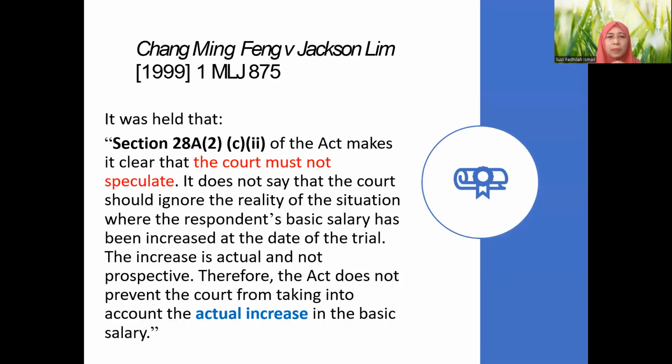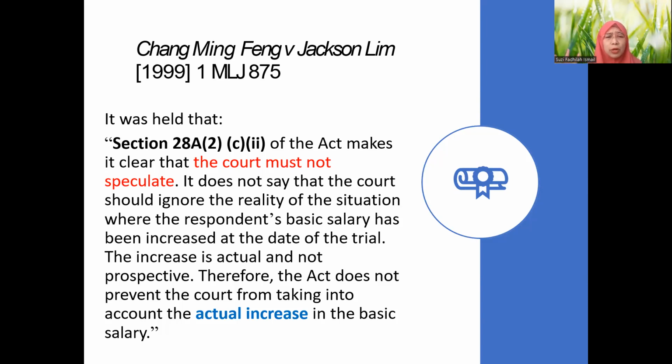Now, about speculation on increment in the salary. The specific case here, to help with the interpretation and to show the application, is Chang Ming Feng and Jackson Lim, reported in 1999. In this case, the court held, as we read in the provision just now, that this part of the Act makes it clear that the court must not speculate. Of course, the court should not ignore the reality of the situation.